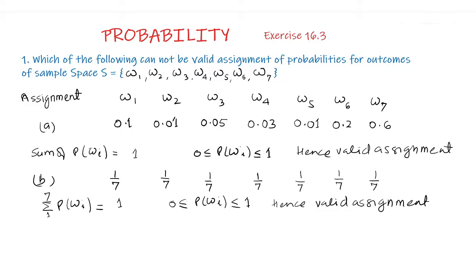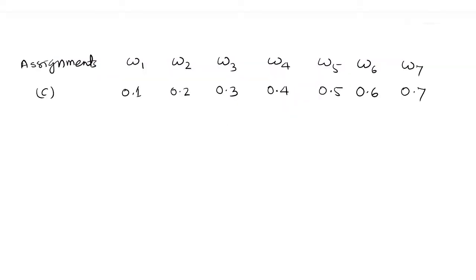Now we go to part C. Omega 1 is 0.1, omega 2 is 0.2, omega 3 is 0.3, omega 4 is 0.4, omega 5 is 0.5, omega 6 is 0.6 and omega 7 is 0.7. So we find the validity of these assignments.